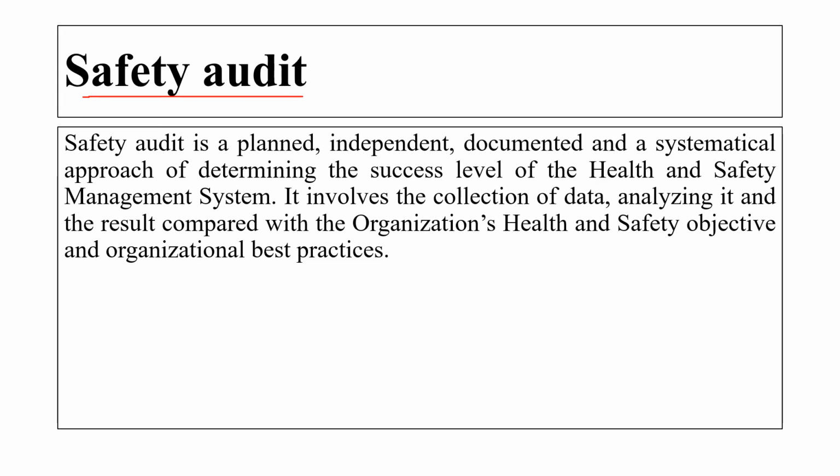Then the safety audit. Safety audit is related to the safety which is provided in the organization. Safety audit is a planned, independent, documented and systematic approach of determining the success level of a health and safety management system. It involves the collection of data, analyzing it and comparing the result with the organization's health and safety objectives and organizational best practice. So basically it is about the health and safety which is provided within the management or within the organization, which we are going to see in the safety audit.